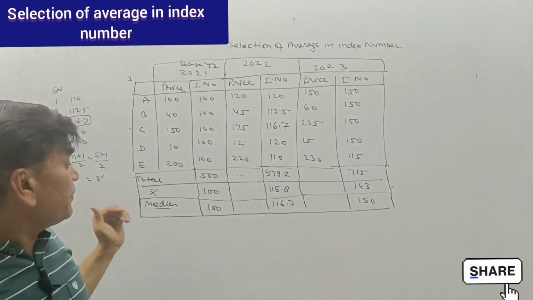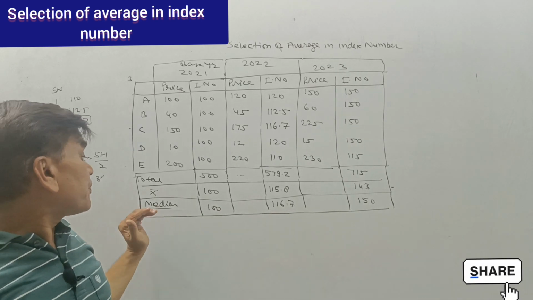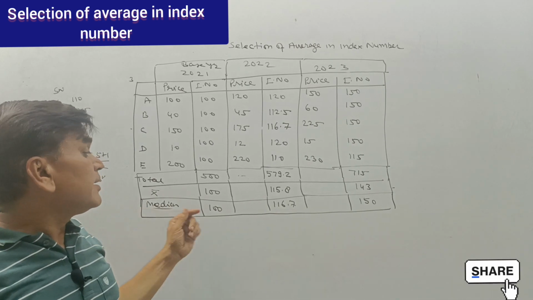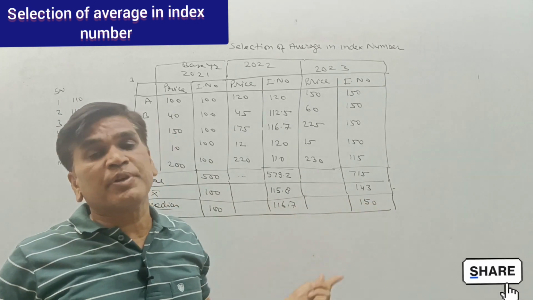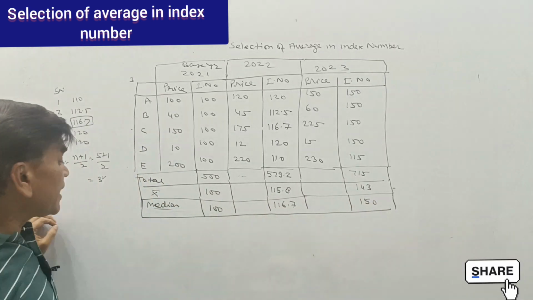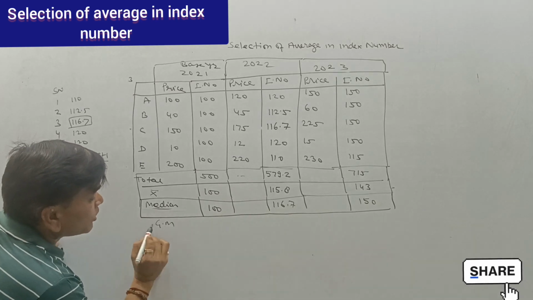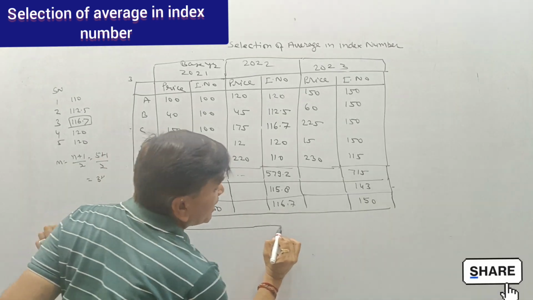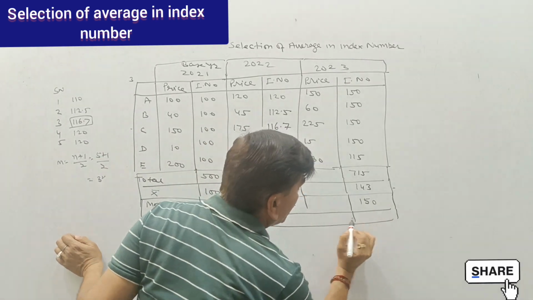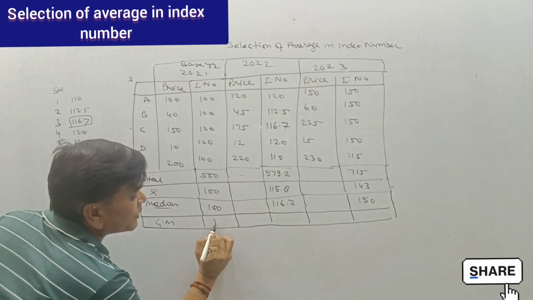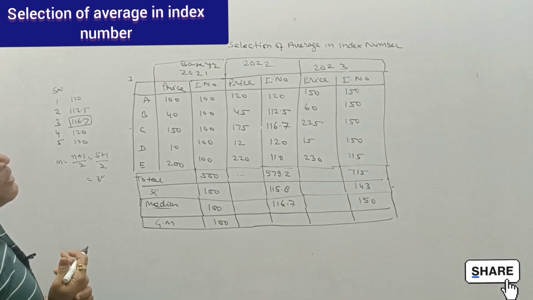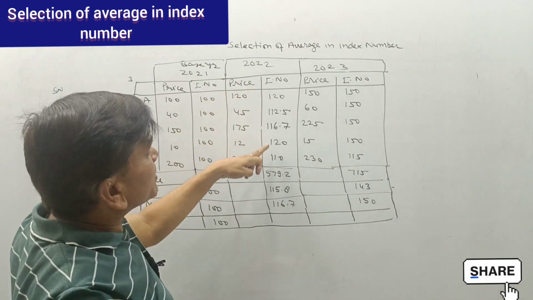So with the help of the arithmetic mean, if you calculate the index number, that will be 115.8 and this is 143. If we calculate from the median, then this will be 116.7 and this will be 150. Now from the geometric mean also, as we say that the geometric mean is the best measure for measuring index numbers. So the first will be 100. Now we have to calculate the geometric mean of this.